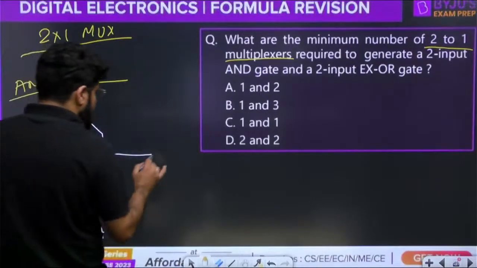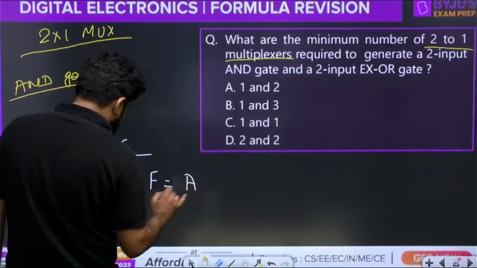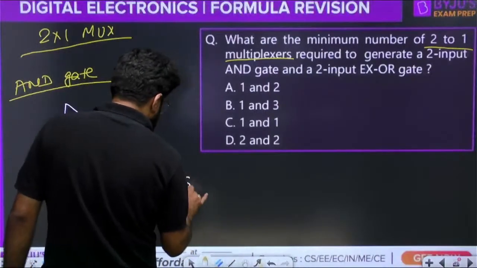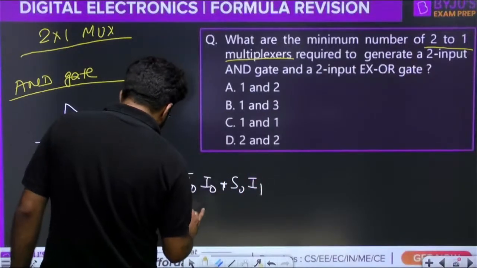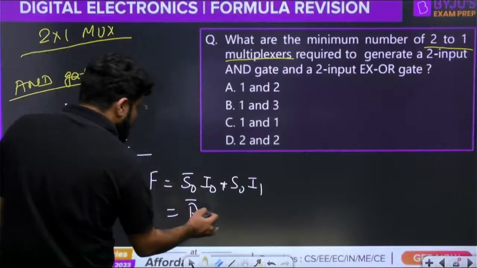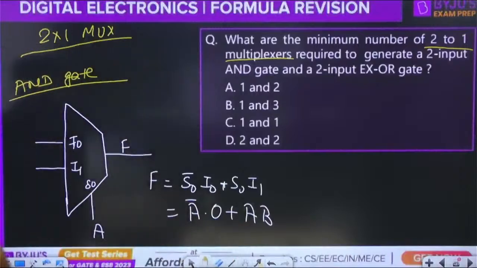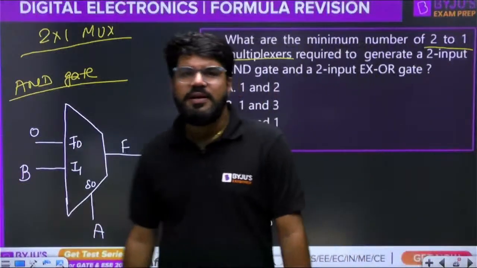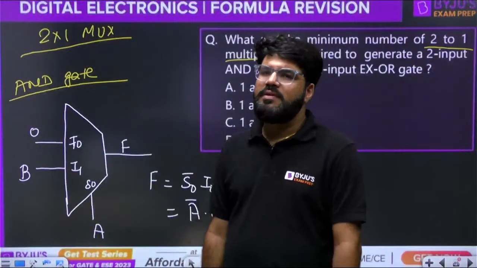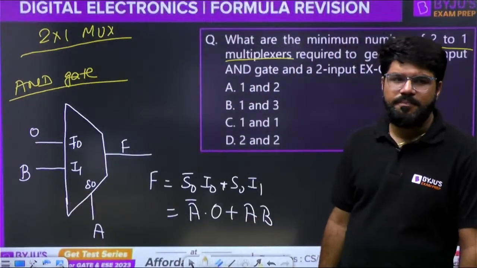The output here is S0 bar I0 plus S0 I1. S0 bar means A bar, but I don't want A bar, so I0 should be 0, plus S0 A. I want A B, so I1 should be B, and I0 should be 0. So you are able to do it using only one multiplexer. That is clear. We are able to do it using one multiplexer. That is simple.